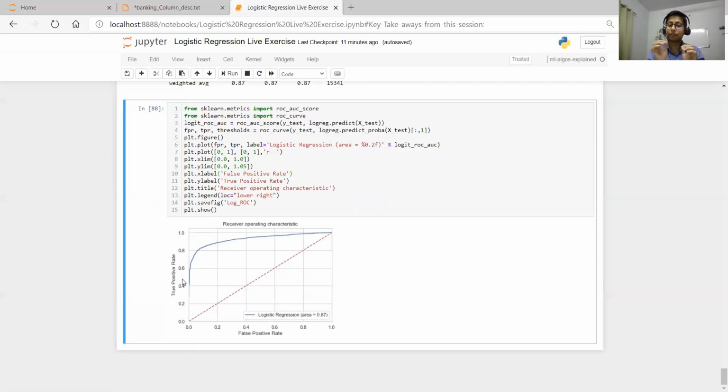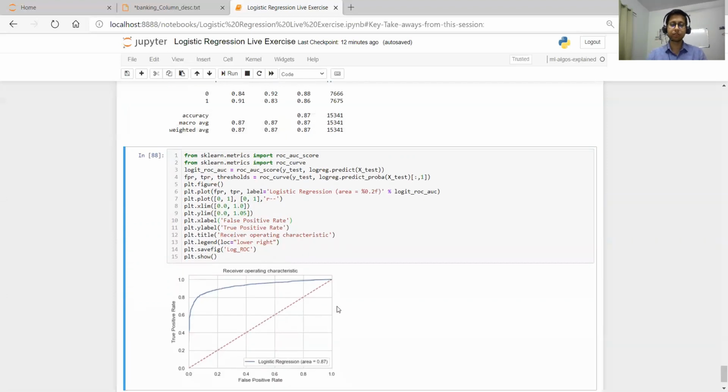So that's where our false positive should be low and true positive should be high. So this value should be low and this value should be high. So the y-axis should be high and this axis should be low. That's why this curve should be tilted towards the y-axis, this corner. The more it is bent towards this corner, the more correct our results are. So I hope you have got a good understanding of how logistic regression works.